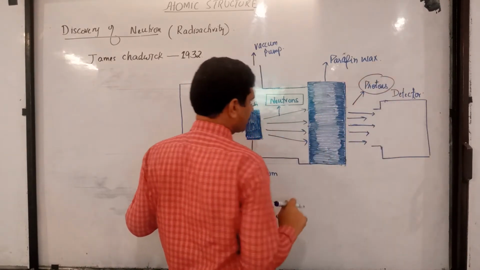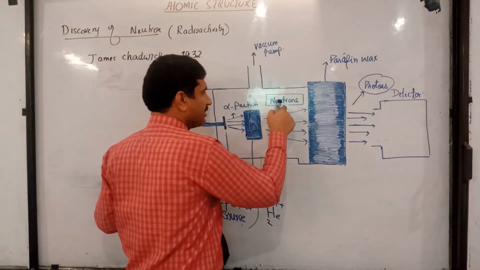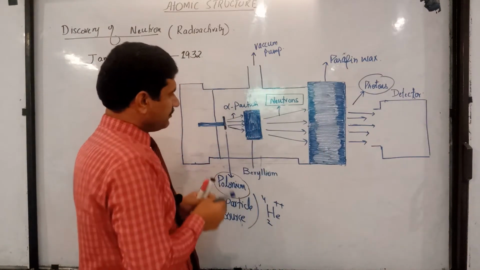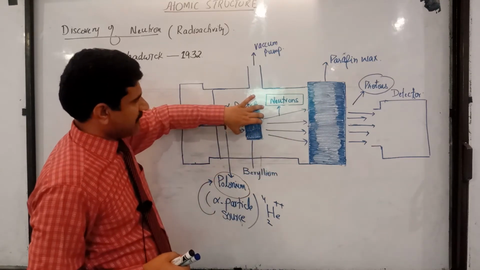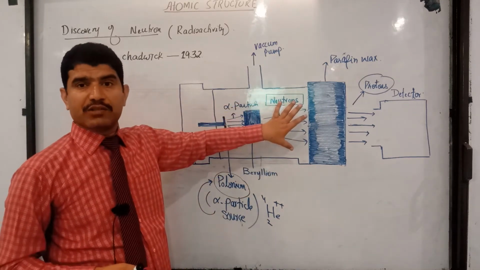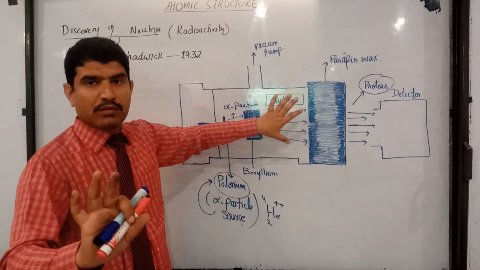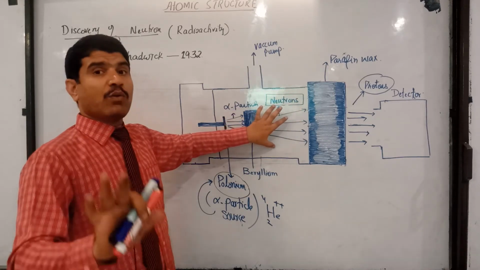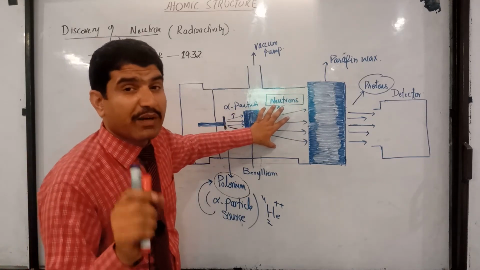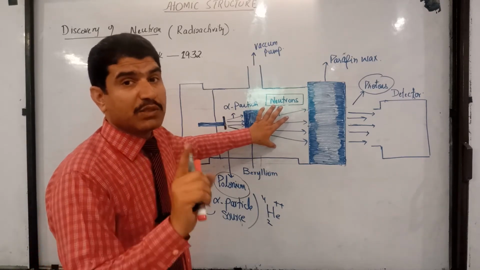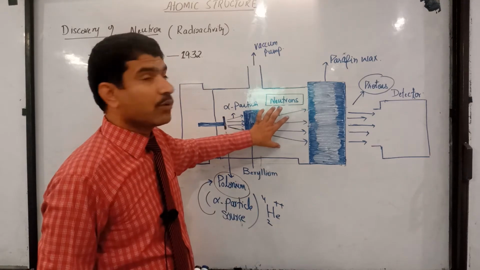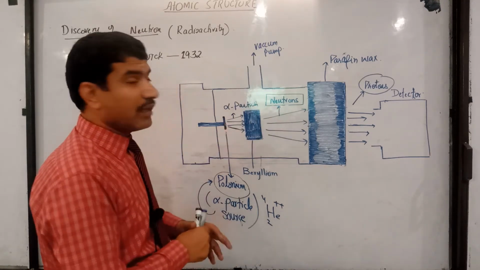Now, how did they know that these are neutrons? So remember, students, they knew that there was some radiation which was unknown. They knew that some radiation was emitted, and they did not know that these were neutrons. So how did they know that these were neutrons and that they are not charged?